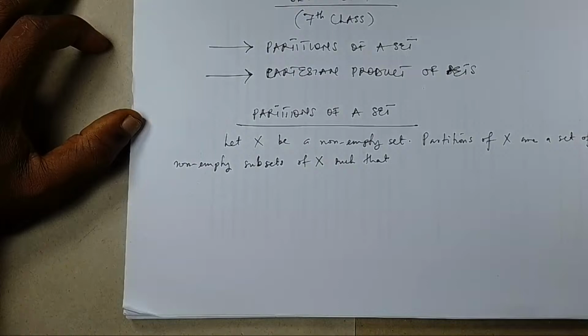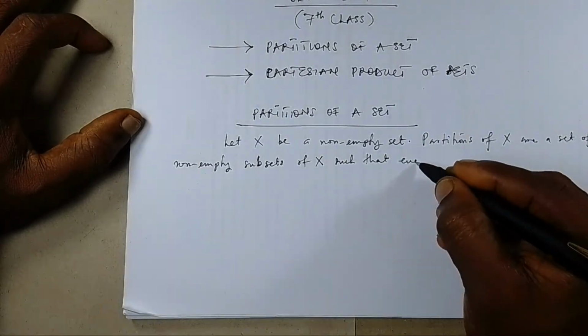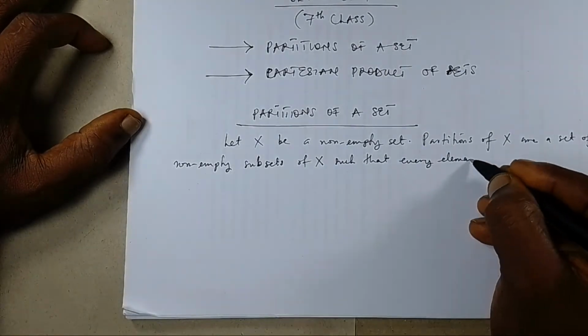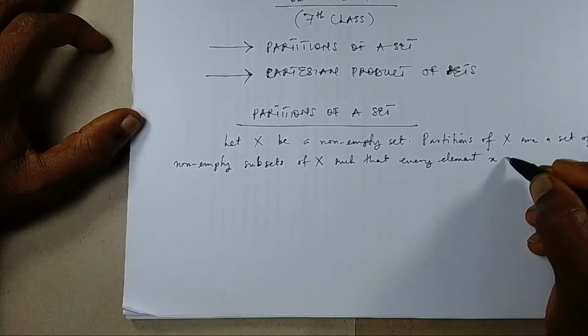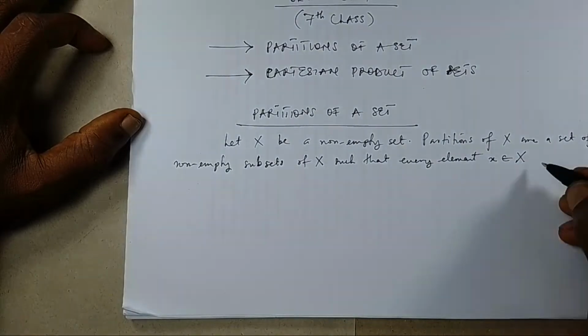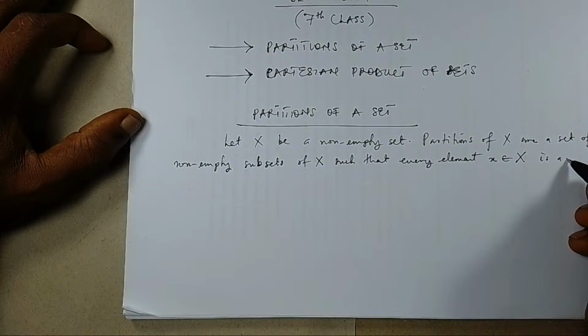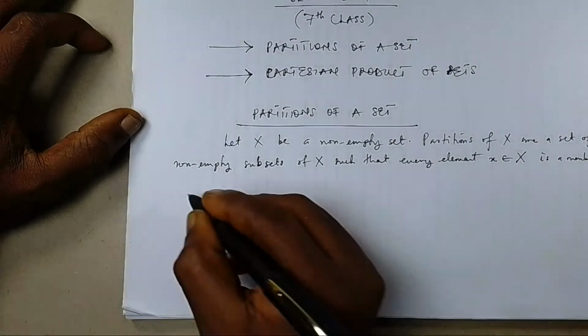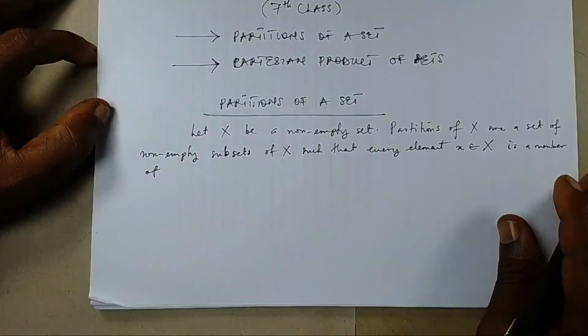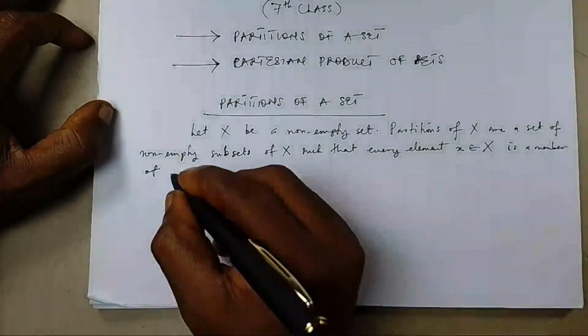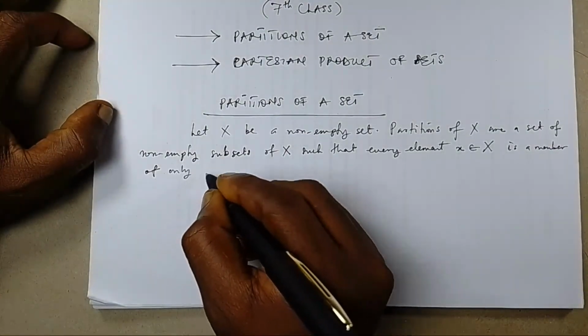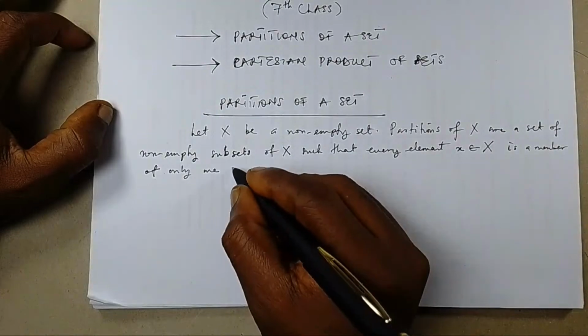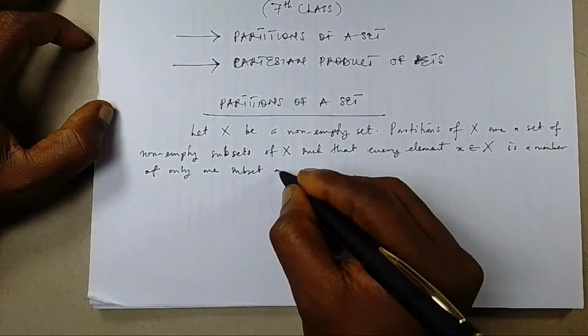Such that every element small x that is a member of X is a member of only one subset. It's a member of only one subset.